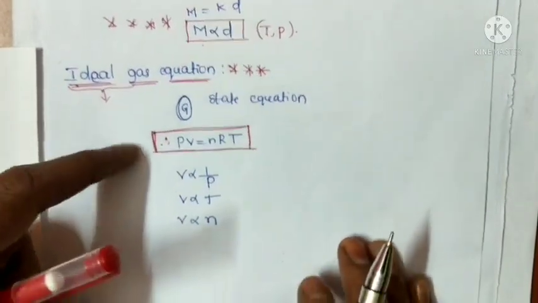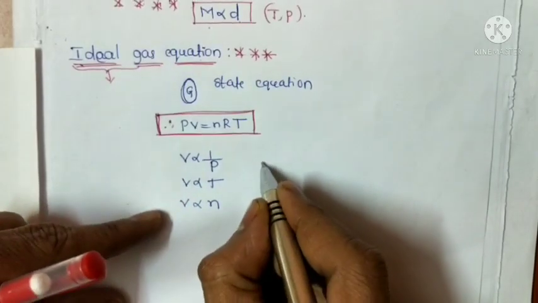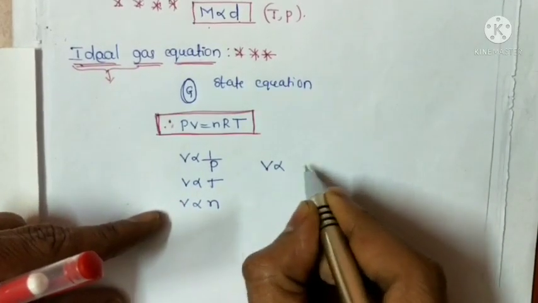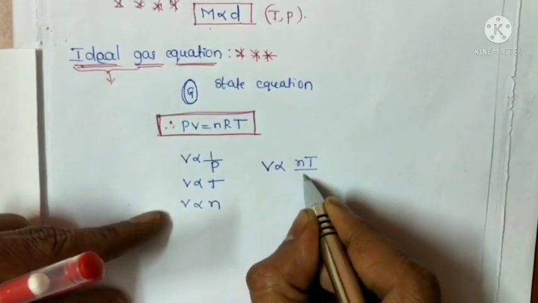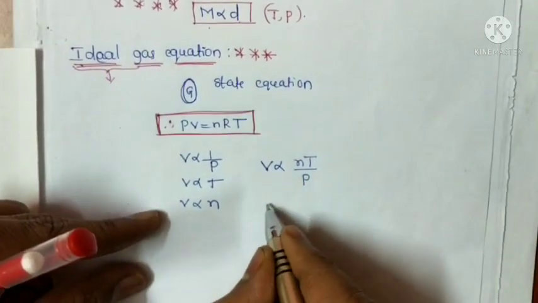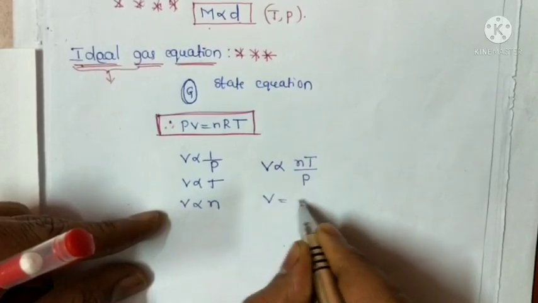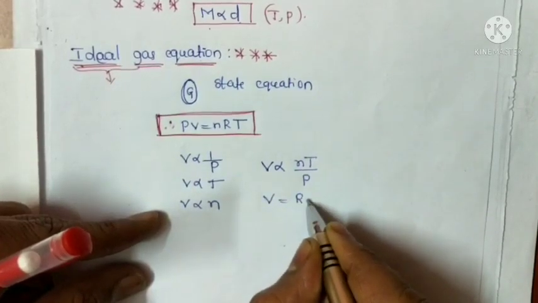So from this we can conclude that V is directly proportional to nT by P. If you remove the proportionality, one constant is there, that is R.